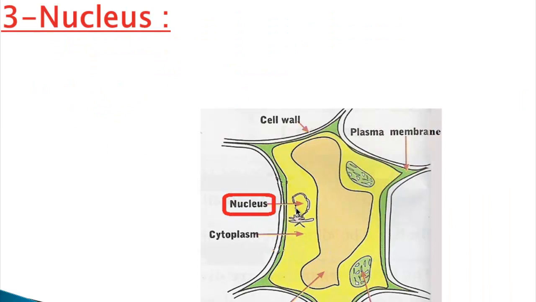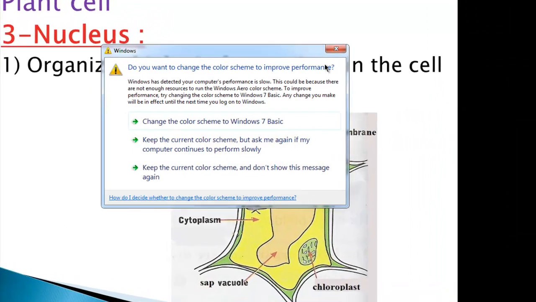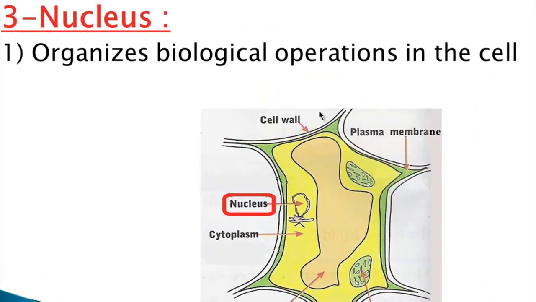Nucleus. The nucleus is like a teacher of the class. It organizes biological operations in the cell, like the teacher organizes the class. So the nucleus organizes the biological operations in the cell. What are the biological operations? The respiration, nutrition, everything that the cell can do.